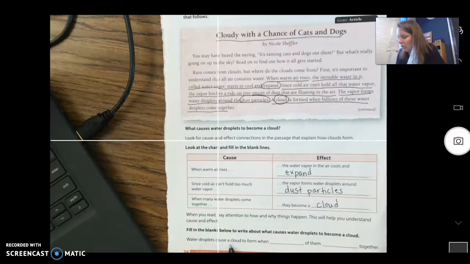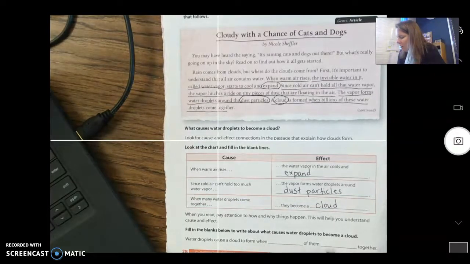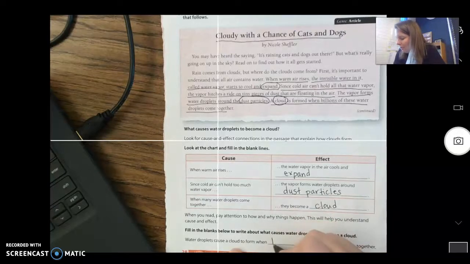Water droplets cause a cloud to form when blank of them blank together. So water droplets cause a cloud to form when what? Good job.